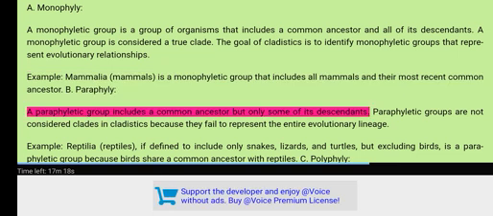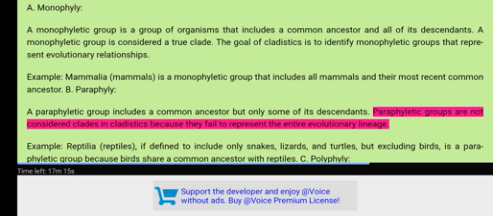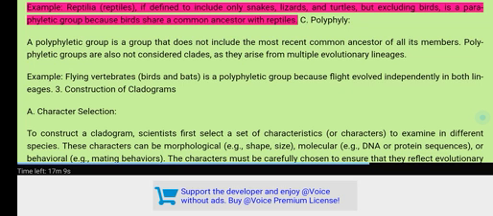B. Paraphyly. A paraphyletic group includes a common ancestor but only some of its descendants. Paraphyletic groups are not considered clades in cladistics because they fail to represent the entire evolutionary lineage. Example, Reptilia, reptiles, if defined to include only snakes, lizards, and turtles, but excluding birds, is a paraphyletic group because birds share a common ancestor with reptiles.